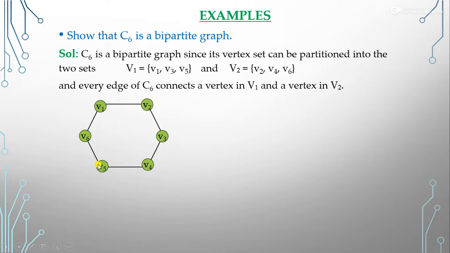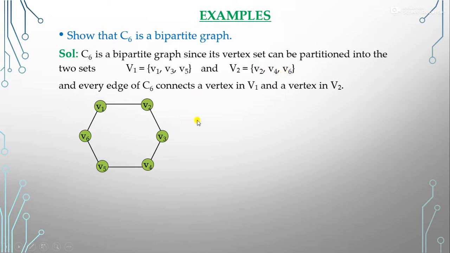Now we have these vertices. You can see here V1 is not connected to V3, V3 is not connected to V5, and V5 is not connected to V1. It means that these are the vertices which are not connected to each other. So we can put V1, V3, V5 in one set, and we can take V2, V4, V6 in another set, because these are not connected to each other.